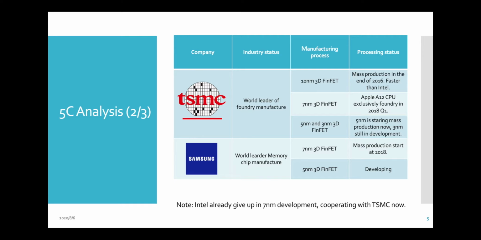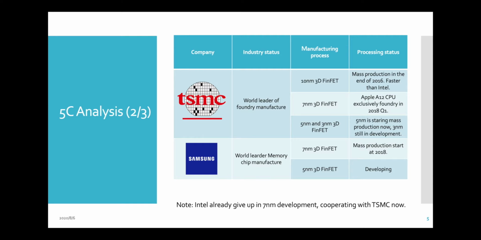And for the manufacturing process, the 10-nanometer 3D FinFET technology went into mass production at the end of 2016, which at that time was faster than Intel, whose 14-nanometer technology was what Intel was actually using then. And going to 2018, the 7-nanometer 3D FinFET was already made. By that time, the Apple A12 CPU was exclusively functioning in 2018 Q1.